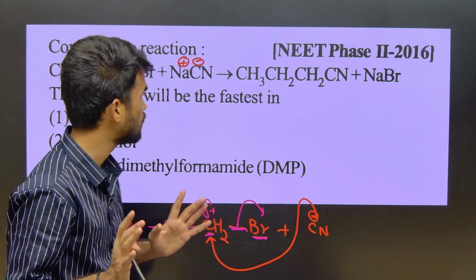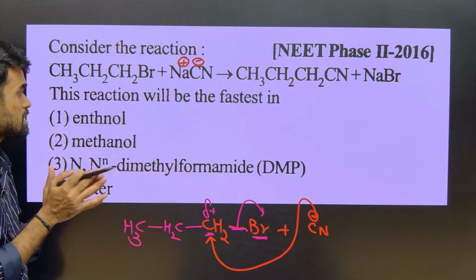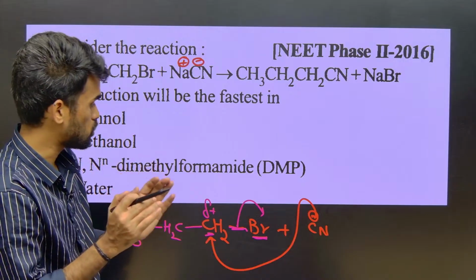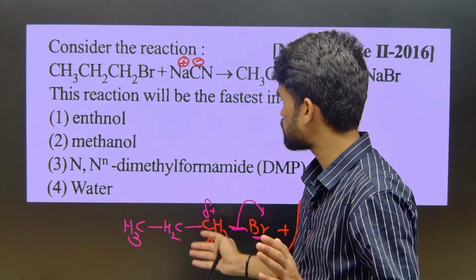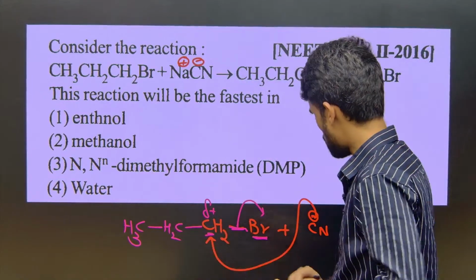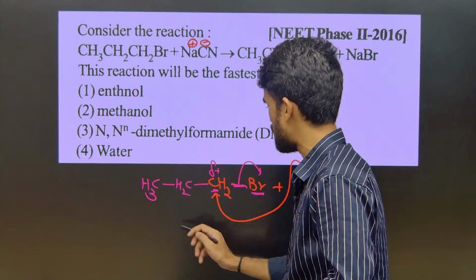Hope this is clear. They are asking in which solvent this reaction will be fastest. So we can say this is the effect of solvent on the substitution reaction. Now look into this: what kind of alkyl halide is given? It is given as a primary alkyl halide.